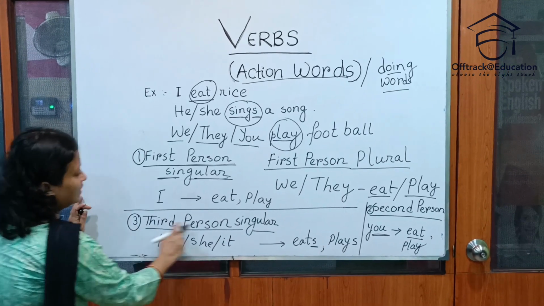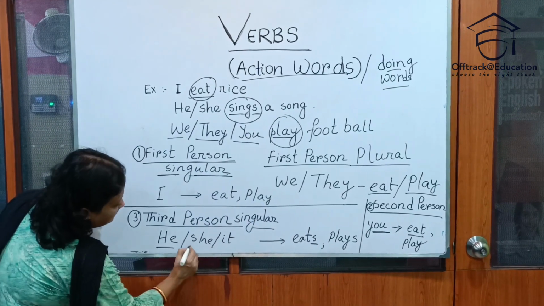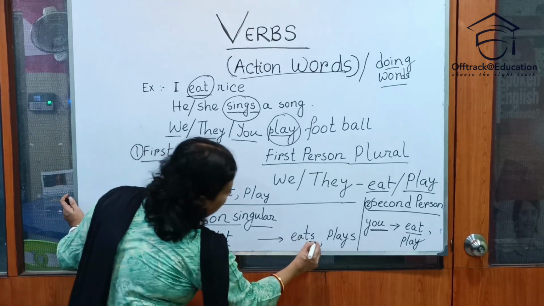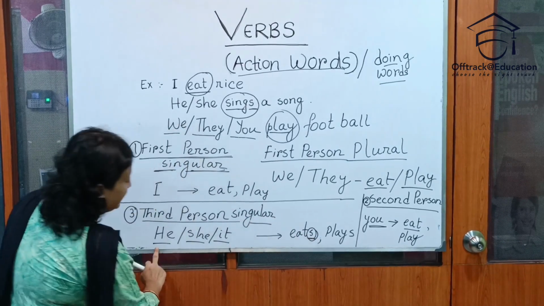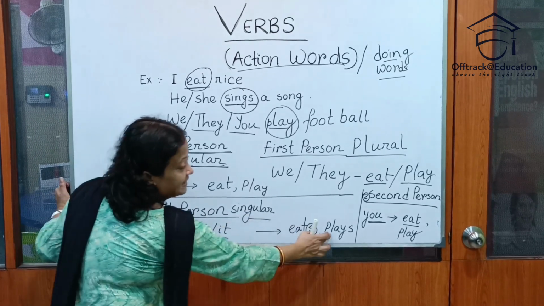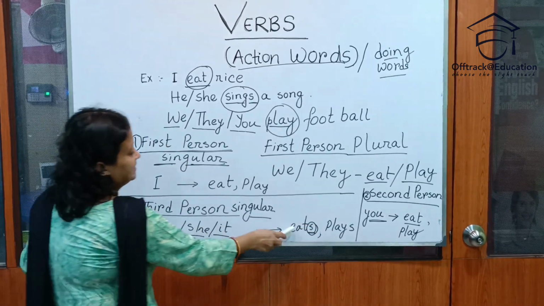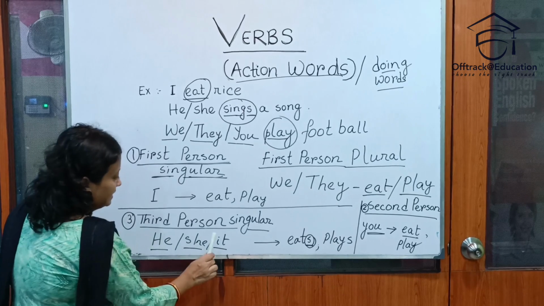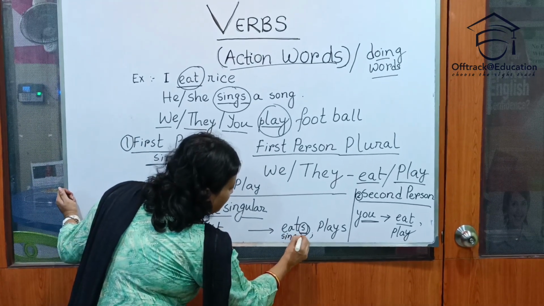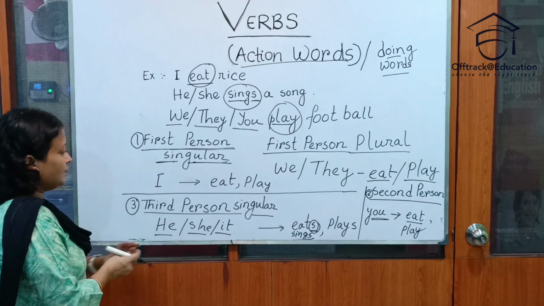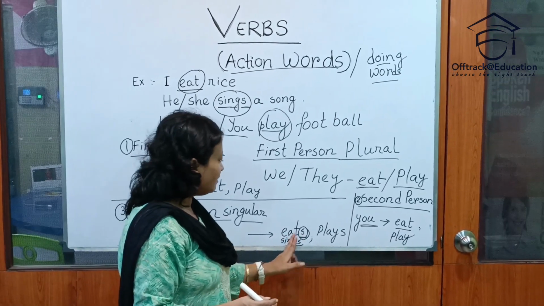Third person singular number, he or she or it. Here we add s with the verb. He eats, he plays. She eats, she plays. It sings. Over there, we add s with the verb.